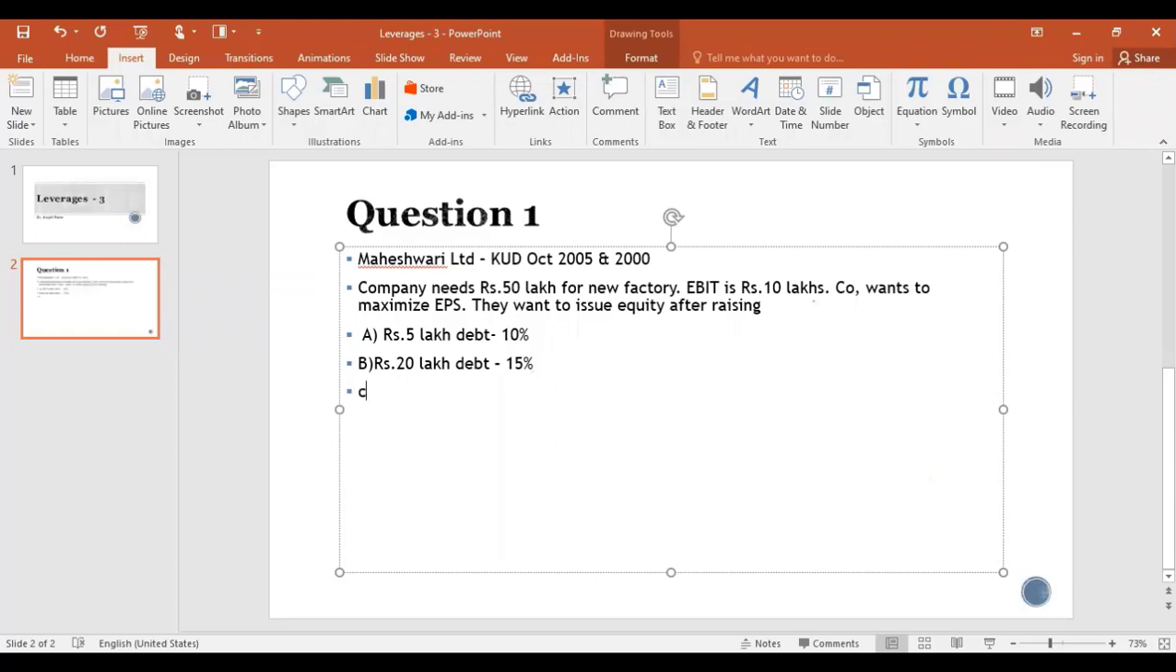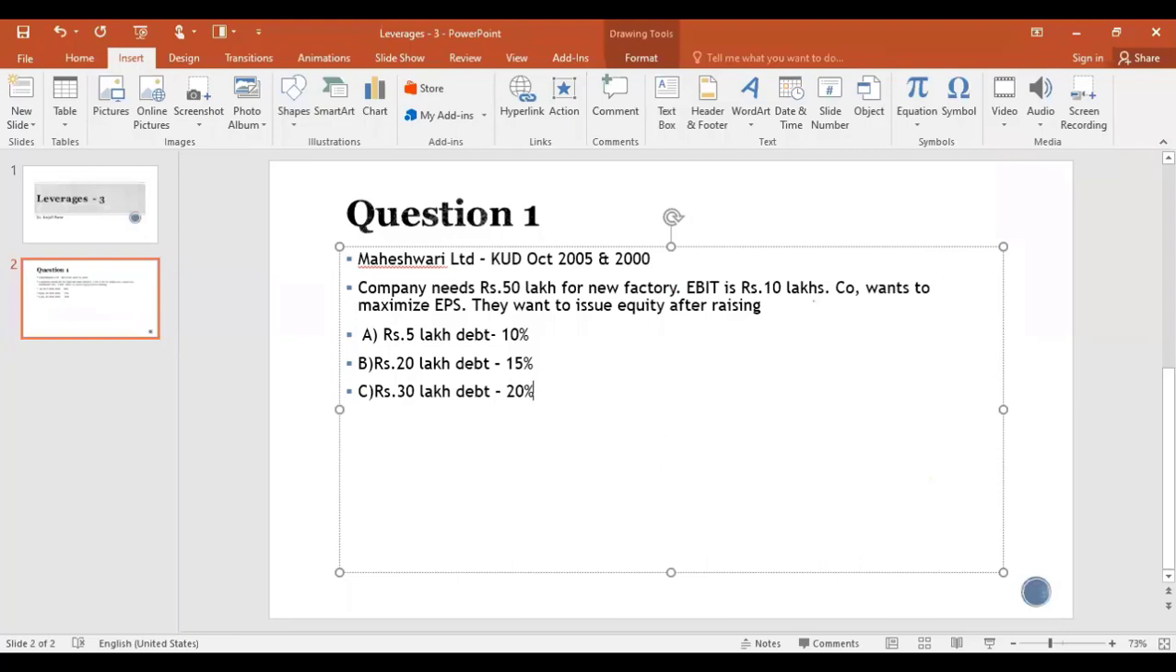The third point is they might go for rupees 30 lakh debt at 20%. If they issue 30 lakh debt, then they will have to pay 20% interest on that. Whatever capital structure they plan, out of these three, which capital structure will they select? The one which will maximize the EPS. The one which will maximize the EPS, they will select as the best capital structure.